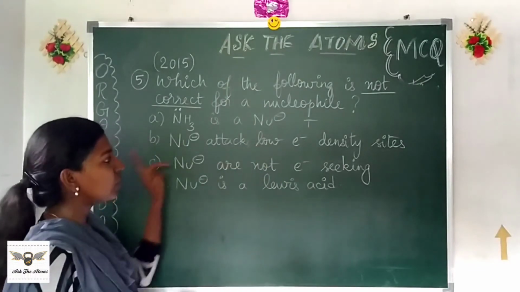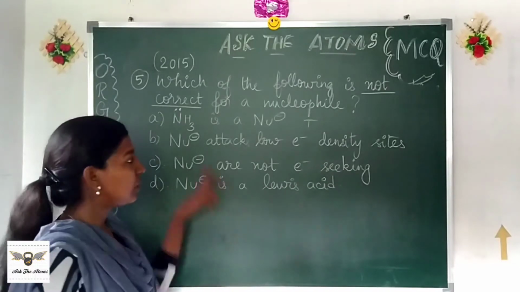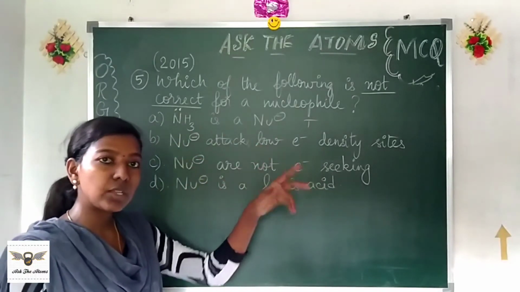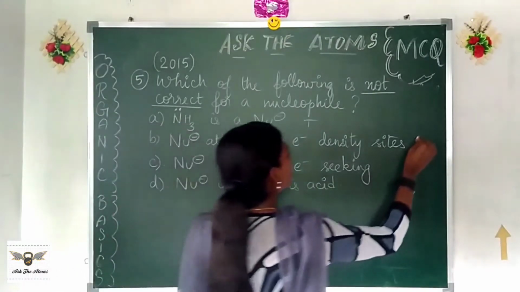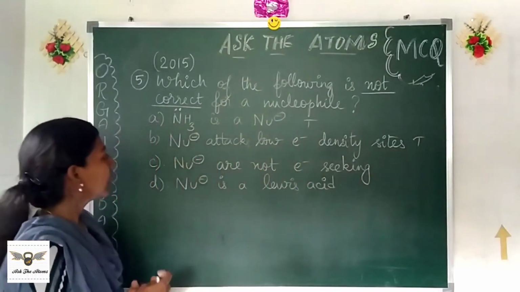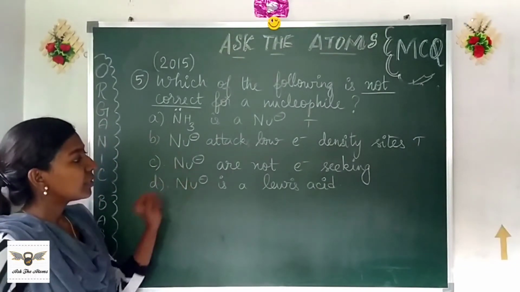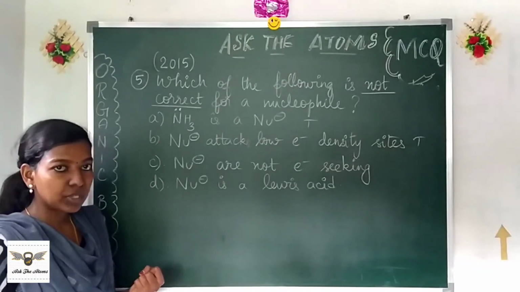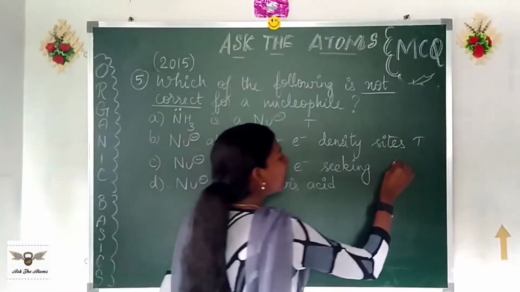Is it true that nucleophile attacks low electron density site? That's true, right? Because nucleophile pairs up with electrophile. Electrophiles are those that have low electron density, that are electron deficient. This is also true. Nucleophiles are not electron seeking. Do they want electrons? They say they do not want electrons. That's true. No, they want to go to an electron deficient place.